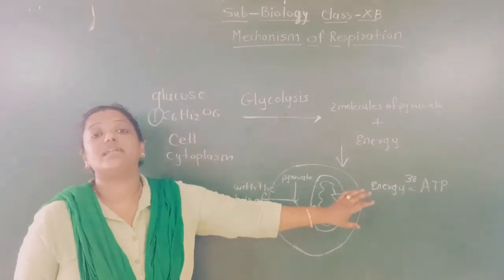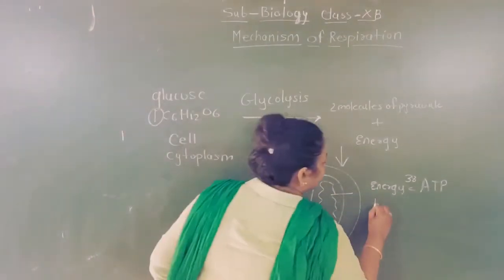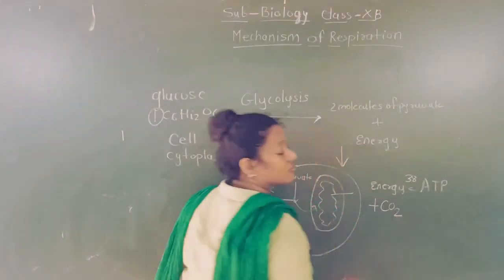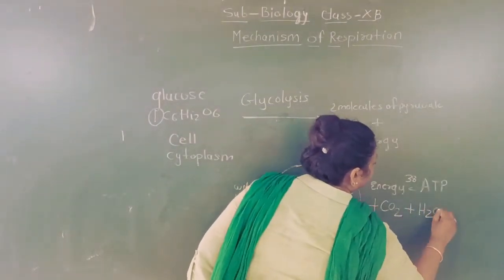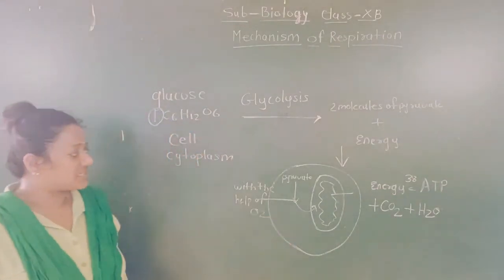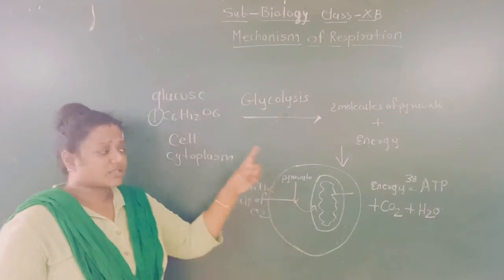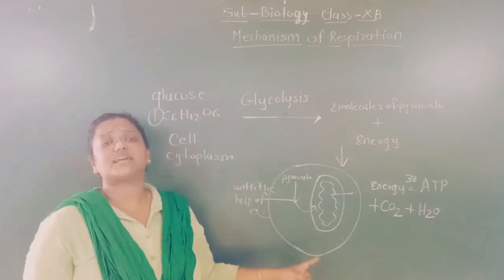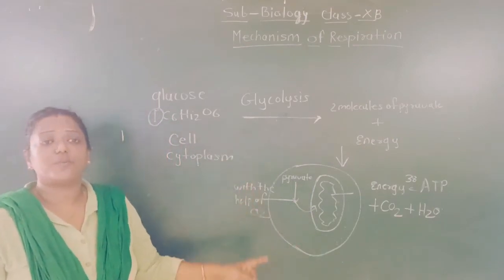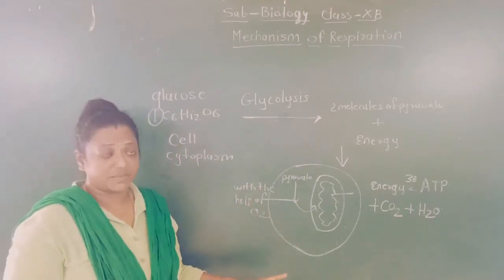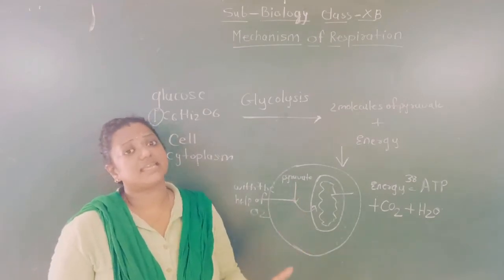and forms 38 molecules of ATP, at the same time it will also form what? Carbon dioxide and water. Okay. Now for this reaction, oxygen is needed. See, students, oxygen is needed for this reaction. So such kind of respiration is called what? Aerobic type of respiration. Because without oxygen, this process cannot take place.